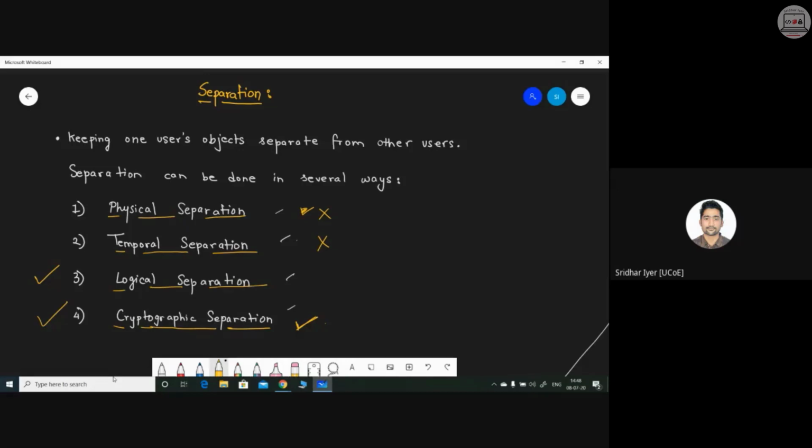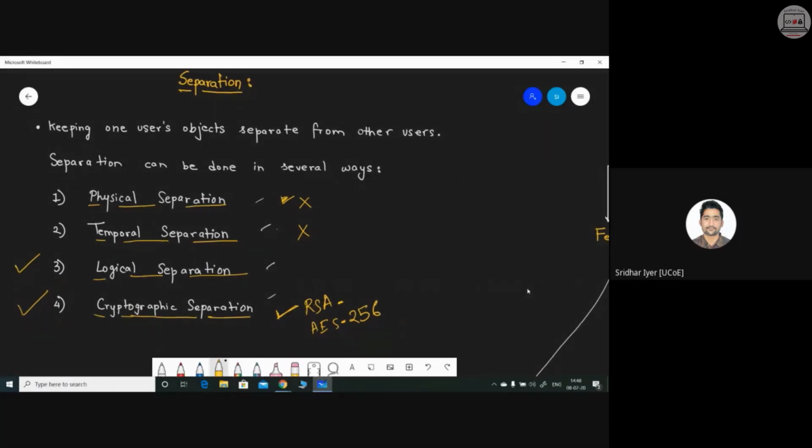So if you are thinking of using this cryptographic separation technique to protect your operating system, then you should obviously employ a very good encryption technique, either RSA or AES 256. Right now, 256 is being used commercially. 512 is also not used commercially right now, but it's in the process of patenting. After that, you can use AES 512 commercially. Few organizations are using that, but it depends whether they are able to pay a huge amount of money or not. Other than that, AES 256 is more than enough for your common day-to-day activities or even securing your machines against ransomwares.